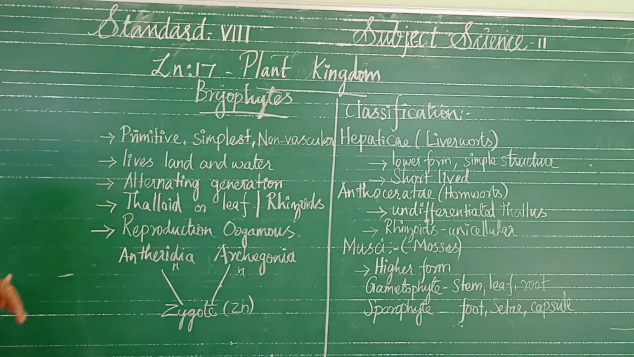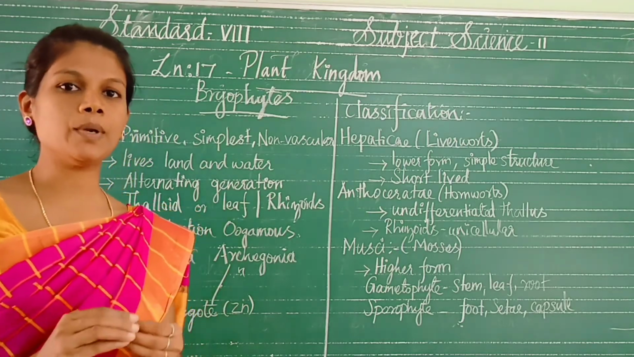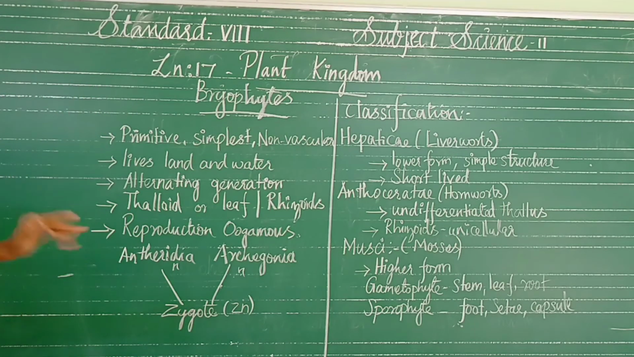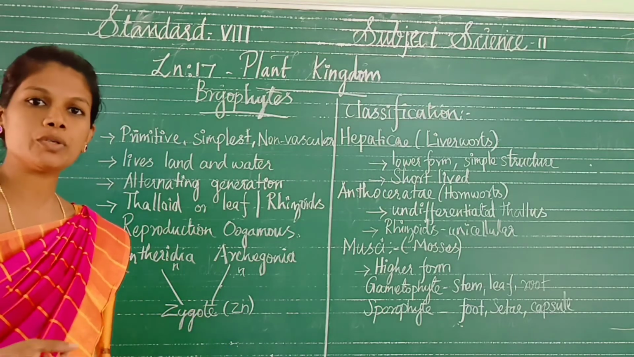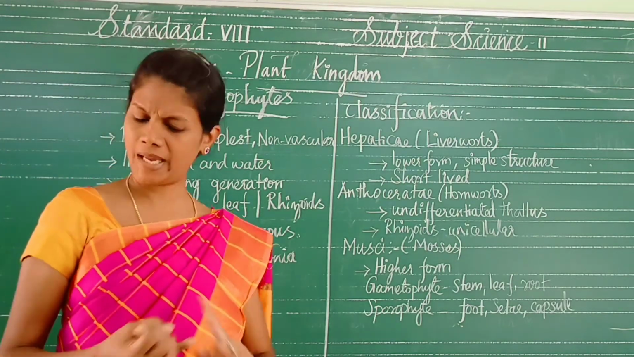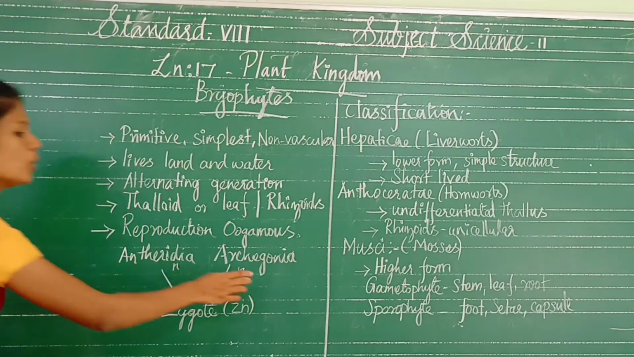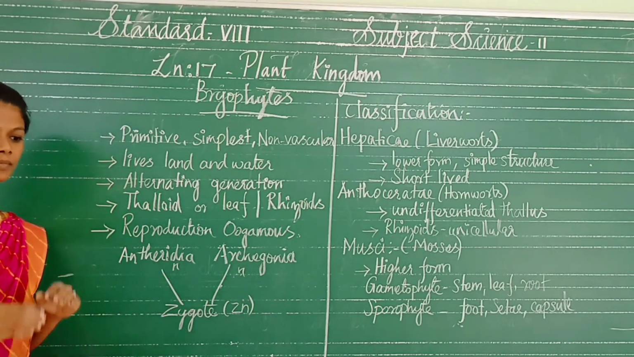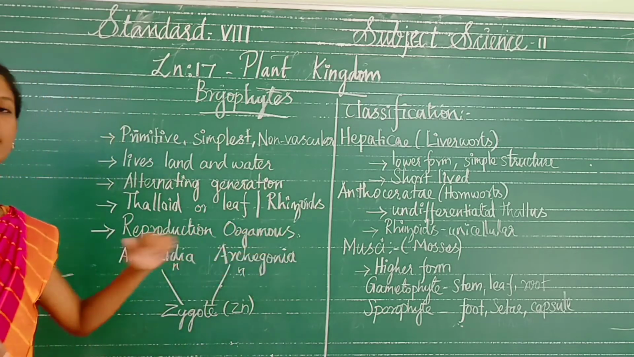Then the sexual reproduction takes place by oogamy. Next, there are two gametangia, antheridia and archegonia. The gametophyte produces two types of gametes, male and female. Antheridia are male, archegonia are female. The antheridial gamete swims in the water and reaches the archegonia.